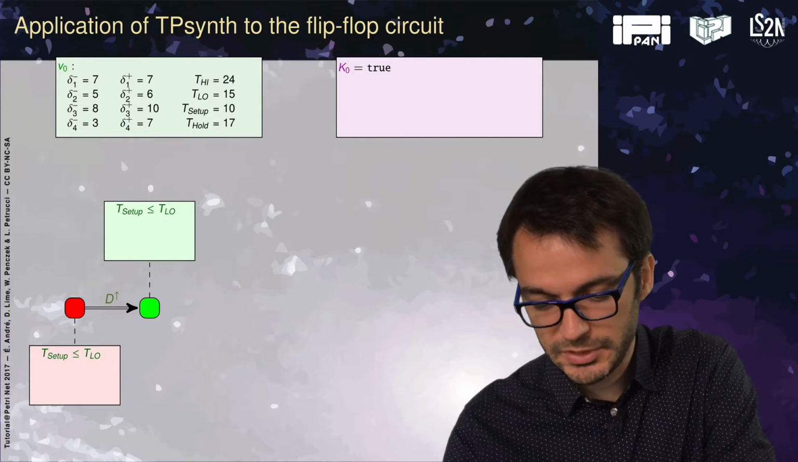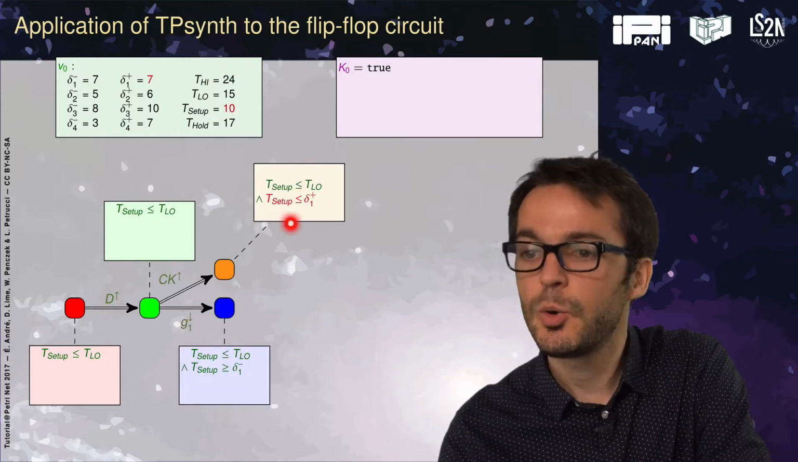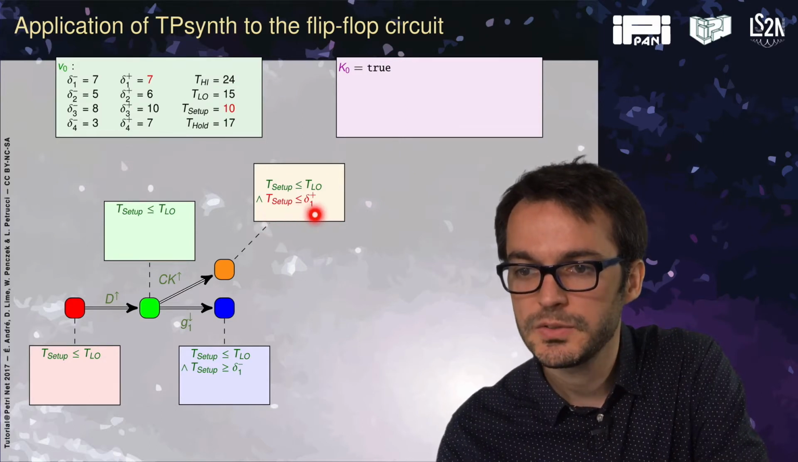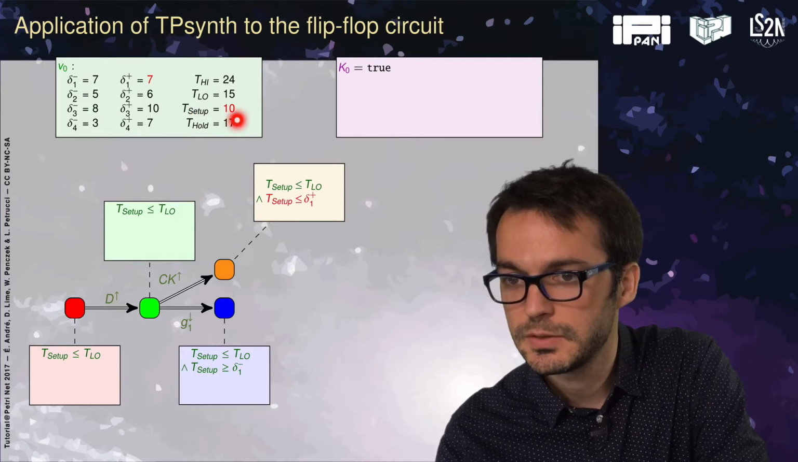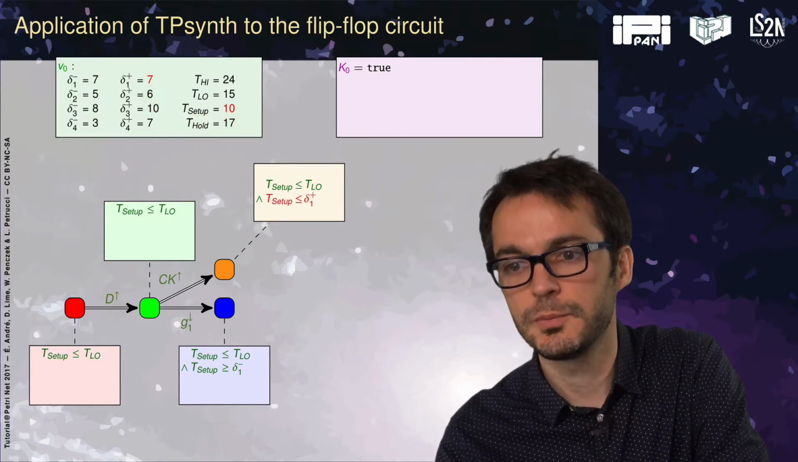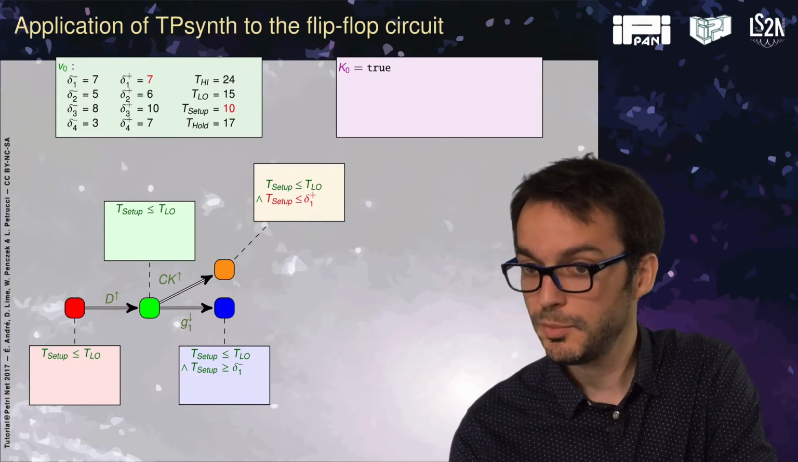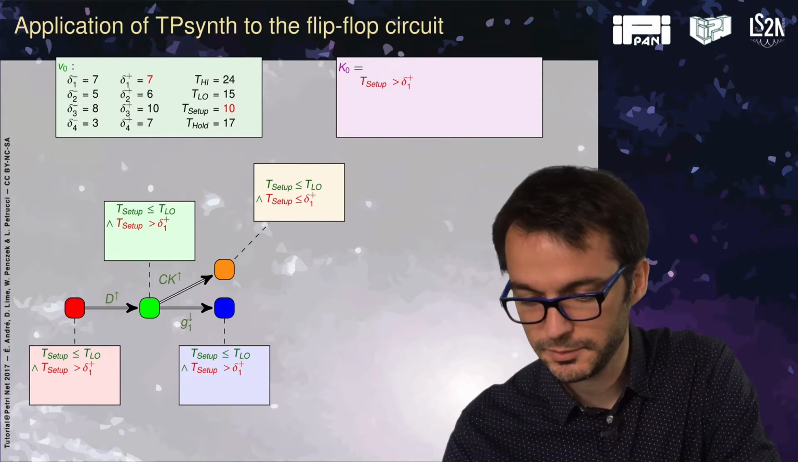So I start with the initial state, I take this D action, I study, and then I notice that this one is an incompatible state. Why? Because T setup smaller than delta 1 plus is not compatible with the initial valuation. We don't have that 10 is smaller or equal to 7. It means this state is not reachable for the initial valuation, so we have to remove it. So we take the negation of the state and we add it to the constraint.